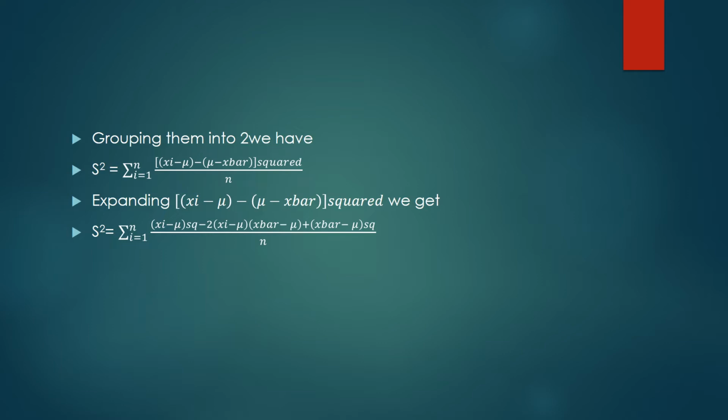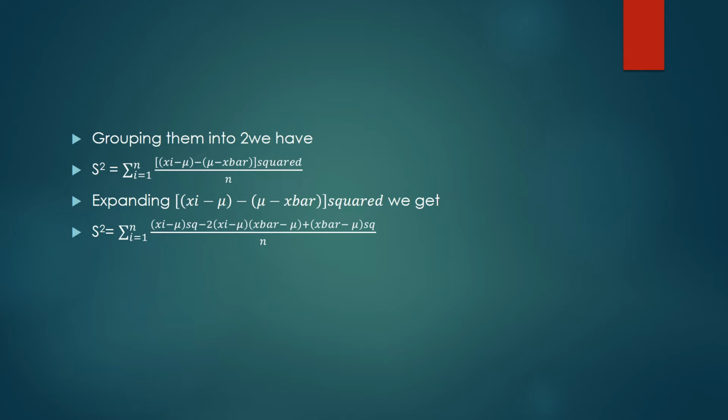Grouping them into two, we have S squared is equal to the summation from i equals 1 to n of xi minus mu, minus x bar minus mu, everything squared, all over n.